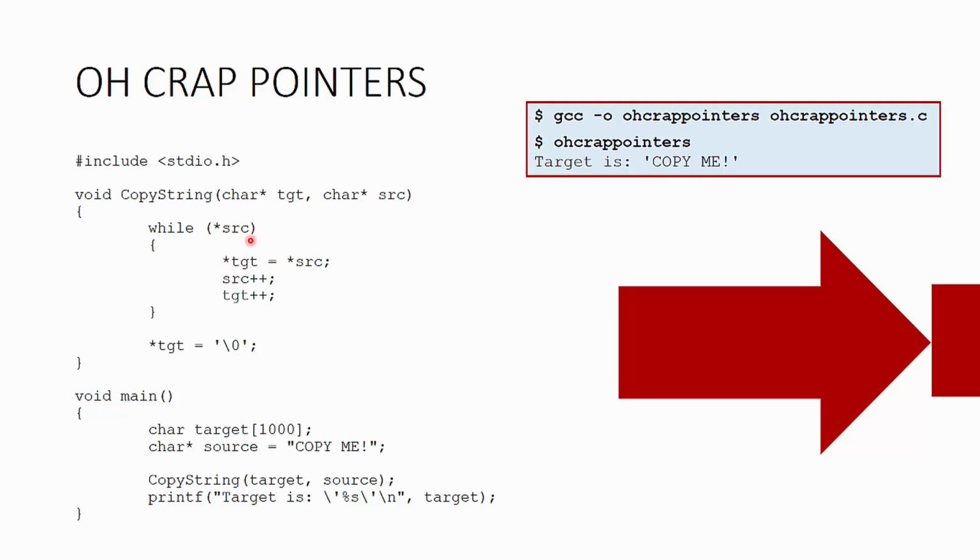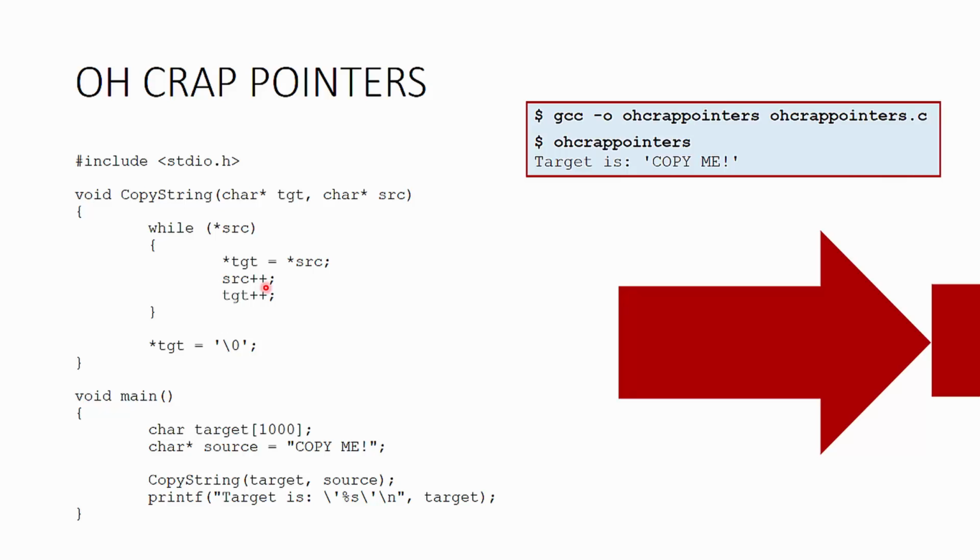Alright, so then what it does is similar to the assignment we saw before. We're saying dereference down to get the actual character data and stuff that into the dereferenced target pointer, putting it into the actual storage location. So follow the addresses in both places and just do a character-to-character copy. Then increment both pointers. And this is a little nuts. We are saying take the original variable that we were given and add 1 to it.